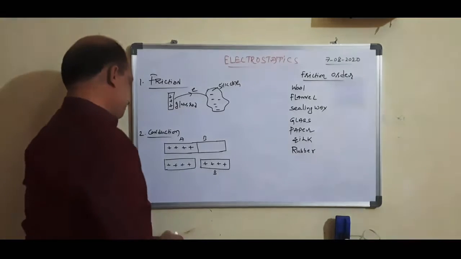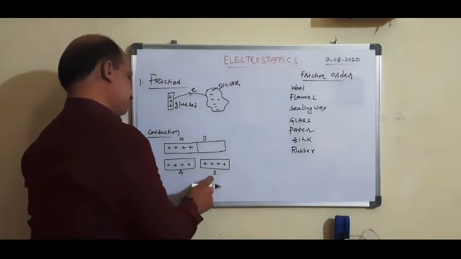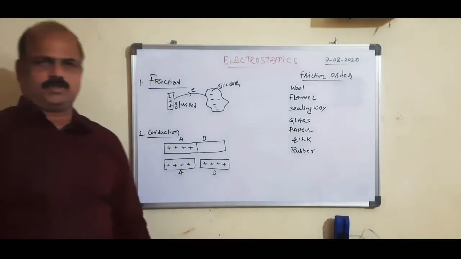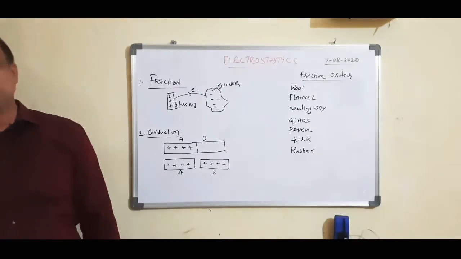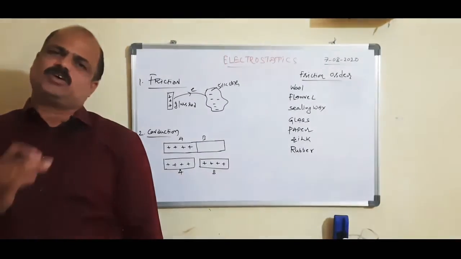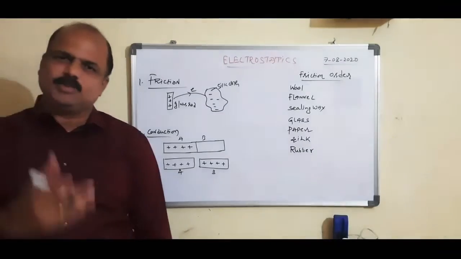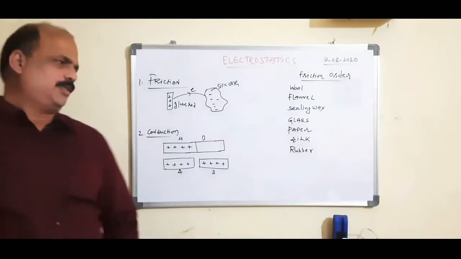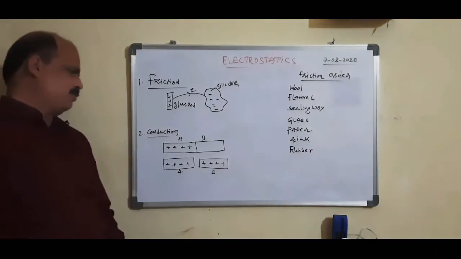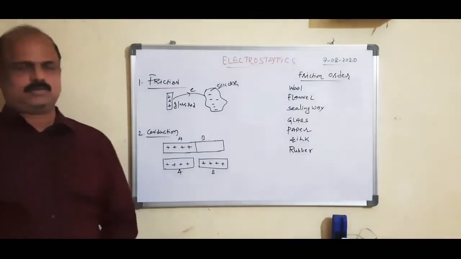Then what happens here? Again, B gets positively charged. That means conduction charges the bodies with similar charge. In the process of conduction, the body gets a similar charge.